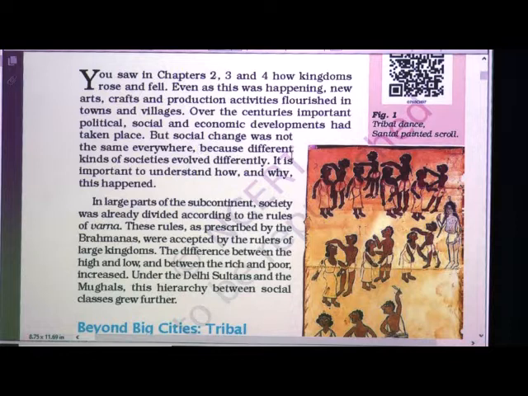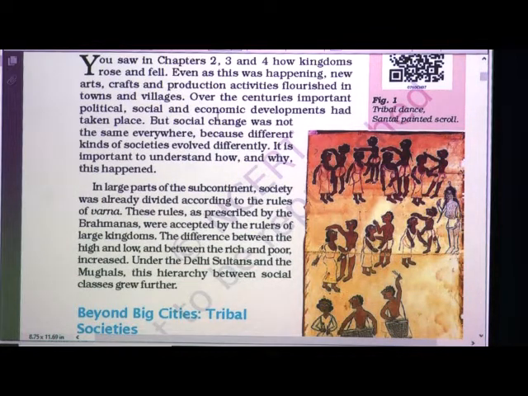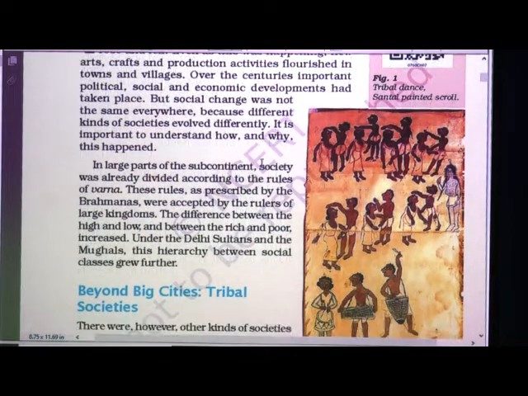So, because different kinds of societies evolved differently, it is important to understand how and why this happened. Now, here we are going to learn about how different societies have evolved.